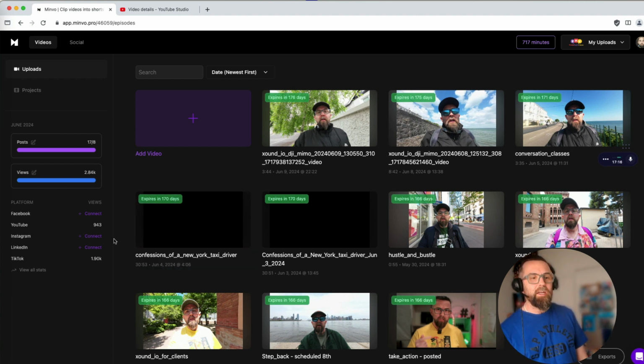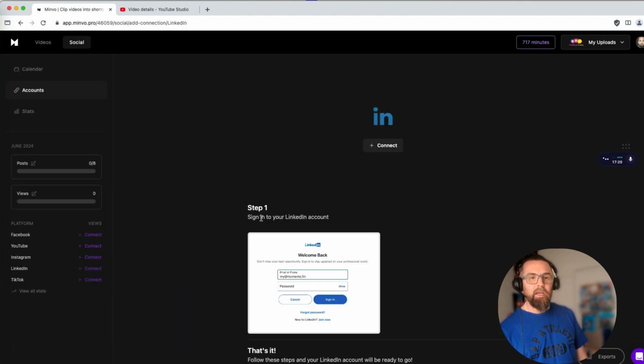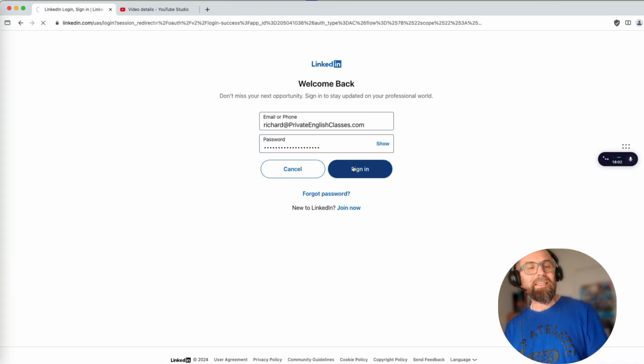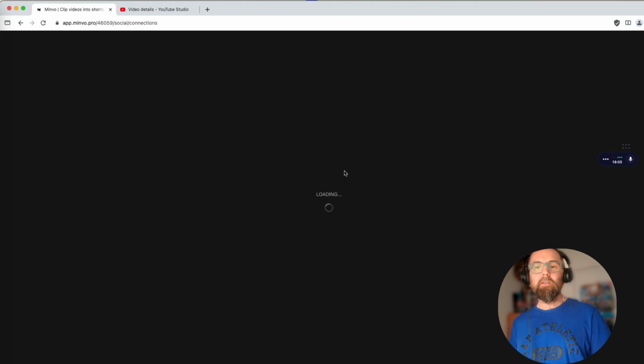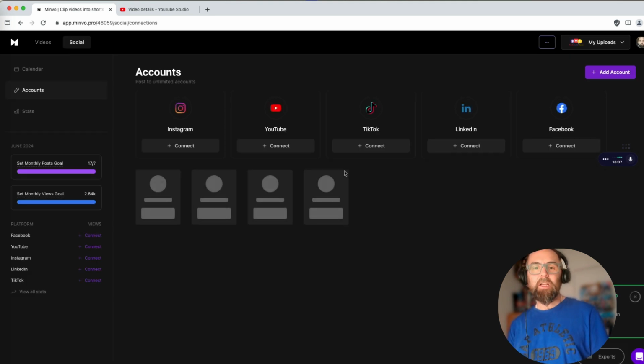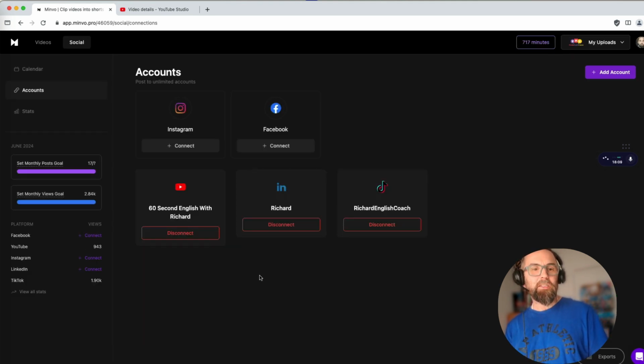If I want to connect to a platform, for example, LinkedIn, I click on connect. It tells me to sign into my LinkedIn account and then click on connect. I type in my password, I sign in, and Minvo does its magic and connects up to my LinkedIn. And you'll see that these are everything that are connected here.